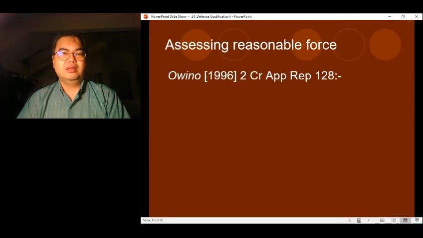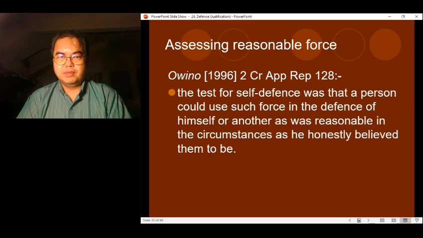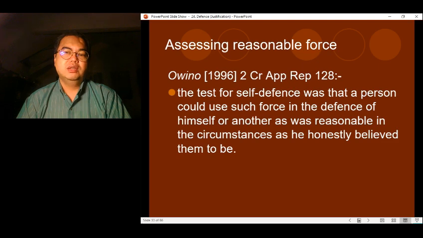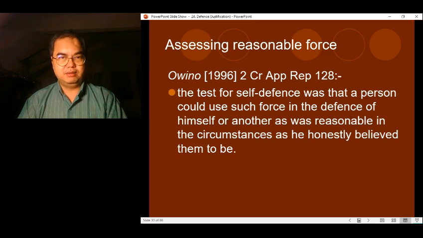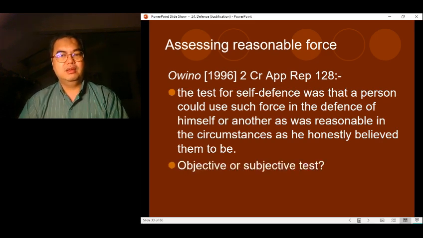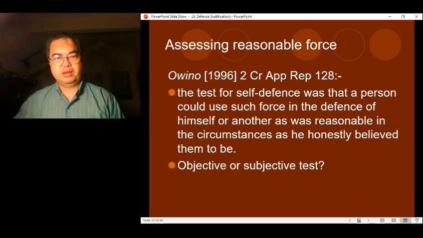But let's look at the case and see. The case of Owino lists down the test for self-defense. The test of self-defense was that a person could use such force in the defense of himself or another as was reasonable in the circumstances as he honestly believed them to be. Now, is this an objective test or a subjective test? What do you think?